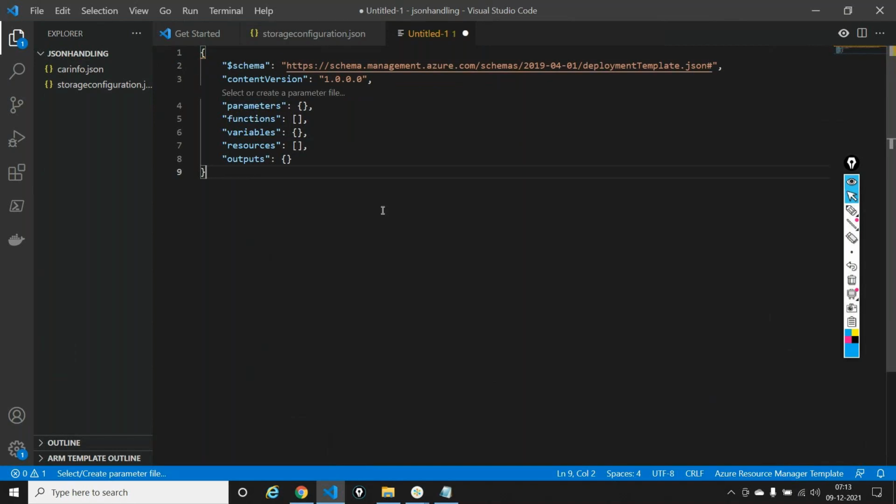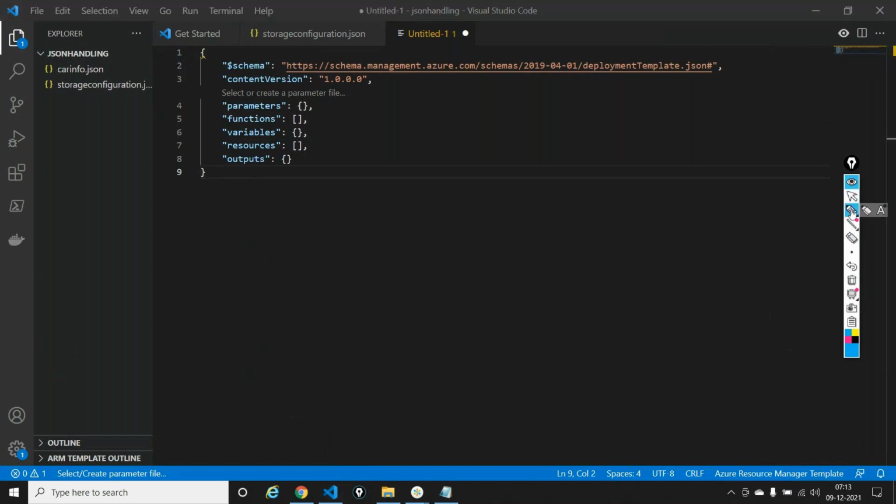I now have a blank template with me. So I didn't do anything. I just said ARM and I just said enter. I now have what? A blank template with me. This is the skeleton of an ARM template. This is the skeleton of the ARM template. So it's just giving you a skeleton out here.